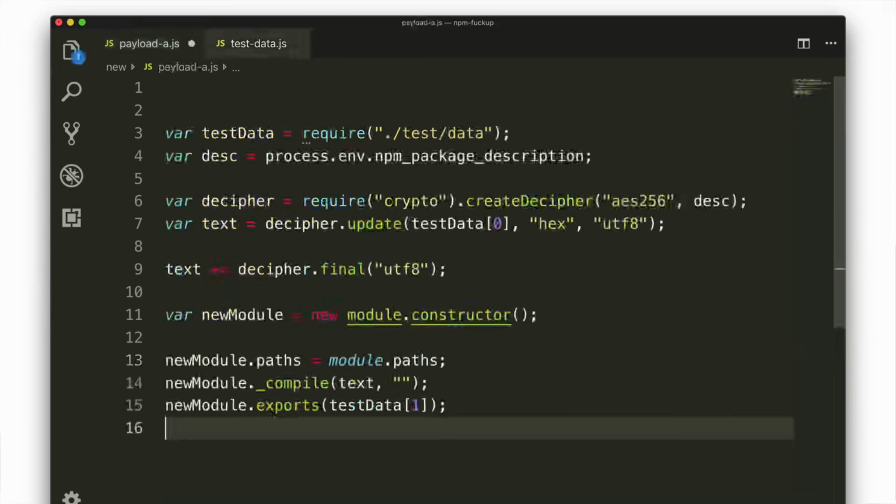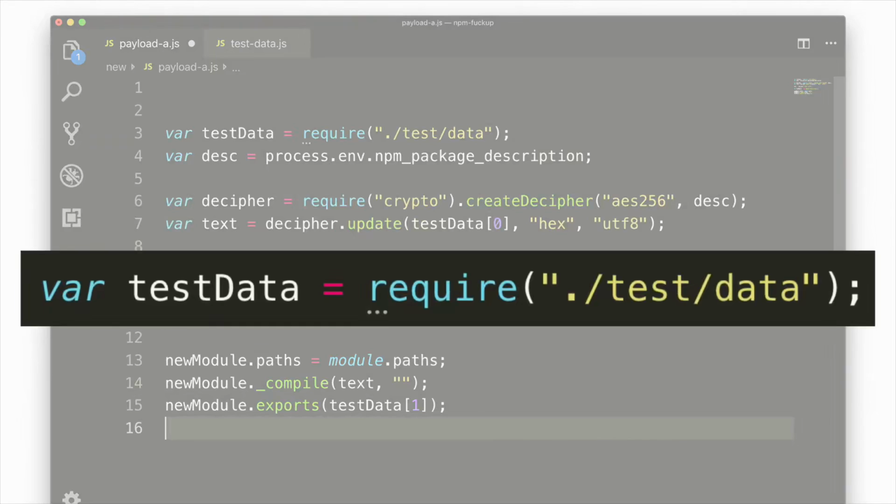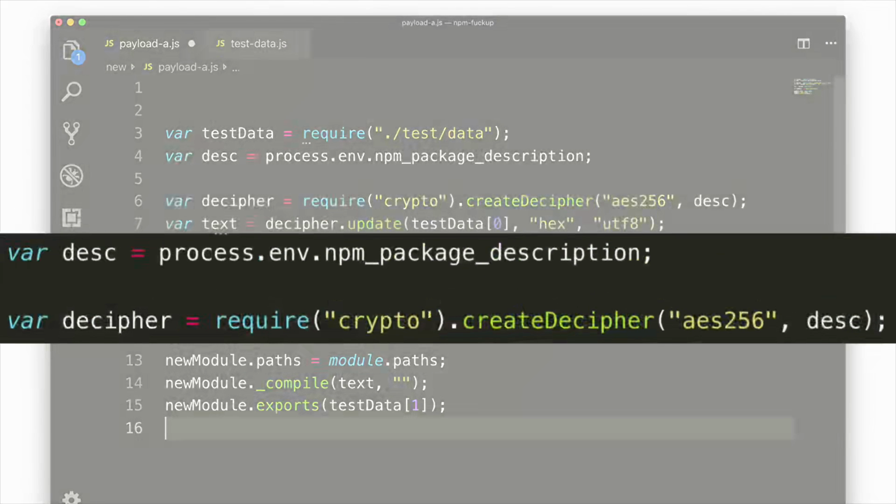So next right here, I've replaced all the references to those hex strings and renamed some variables so we can go through this line by line. The first line here is us importing that test data. It's being thrown here in a variable called test data because why not? Next couple lines here, we're getting an environment variable called npm_package_description, and we are using that variable as the key to a decipher instance that we're going to be using later. So we're pulling the key from the environment. We'll have to deal with that in a little bit, but we'll go through line by line right now to understand what's actually happening next.